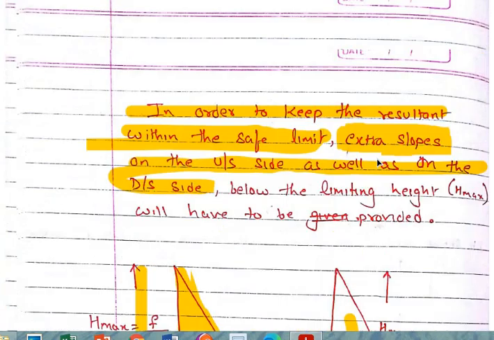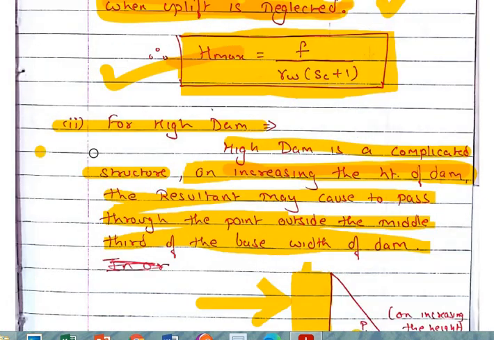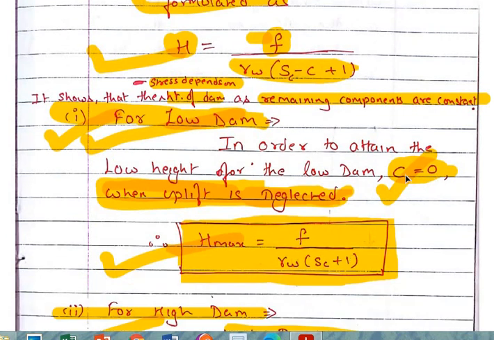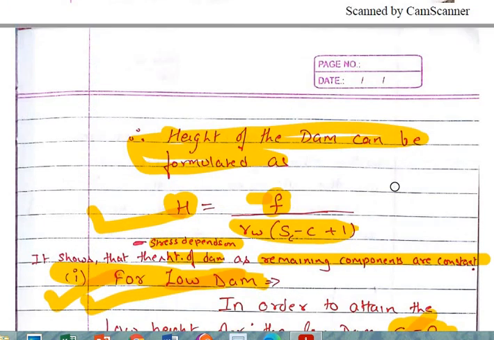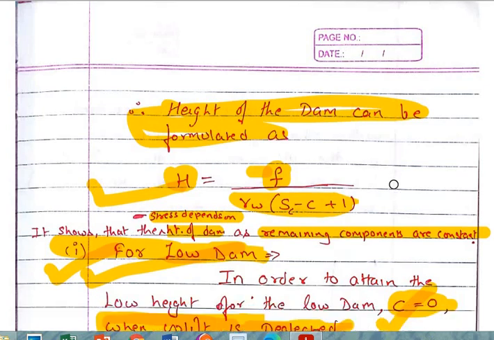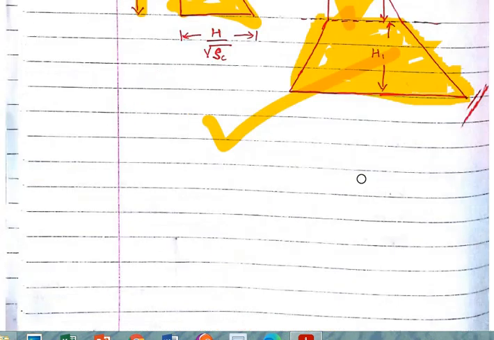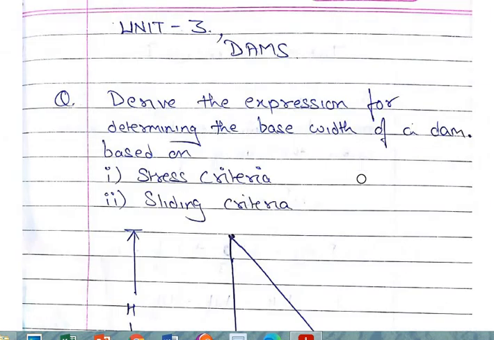This will make your resultant again fall within the middle third portion of the base width of the dam. So this is the thing which is required to be modified in a high dam, whereas in a low dam you are just required to eliminate one portion, that is the C part. The rest of the things are almost the same. So this is it about the high dam and low dam.